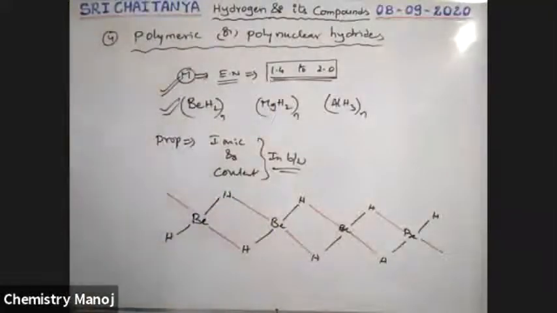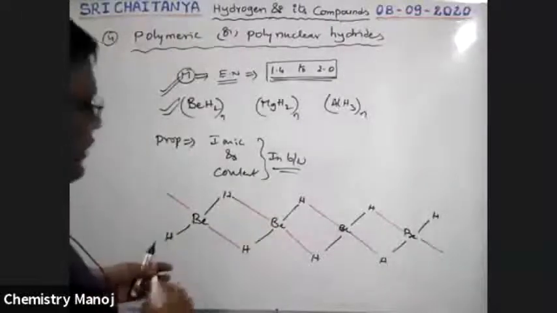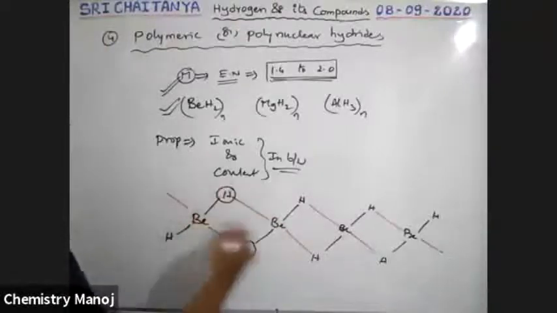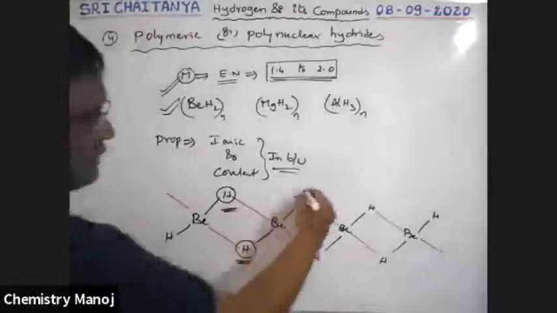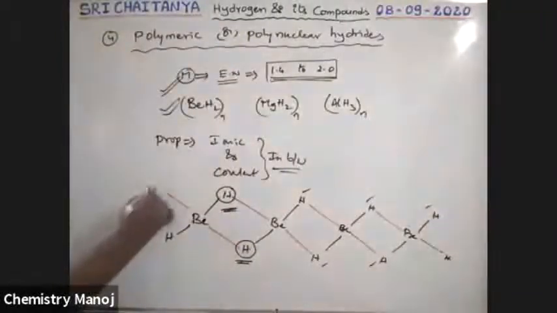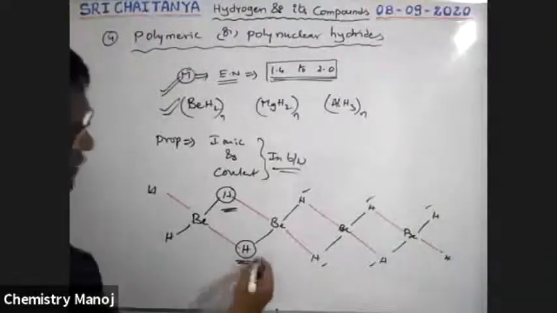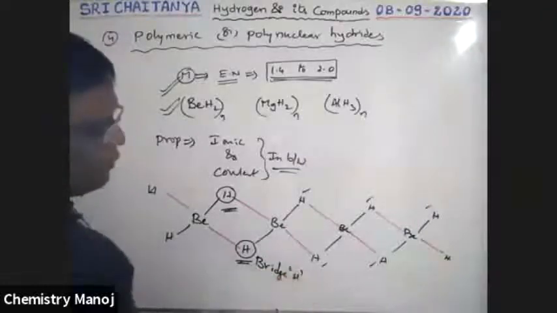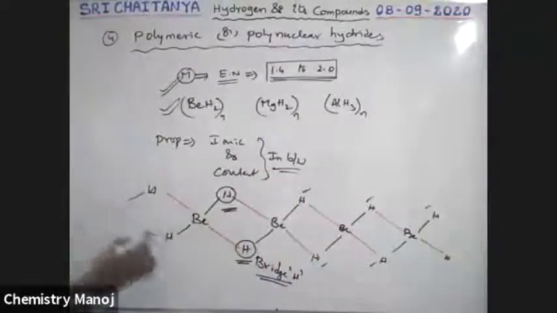In the diborane structure, we observed this type of structure. These hydrogens act as a bridge between beryllium and beryllium. So these are called bridge hydrogens, and all these hydrogens act as bridges in a continuation manner.